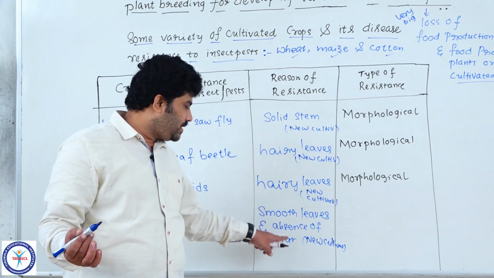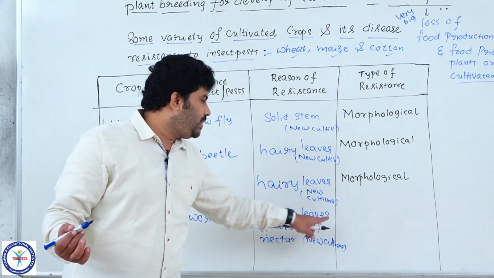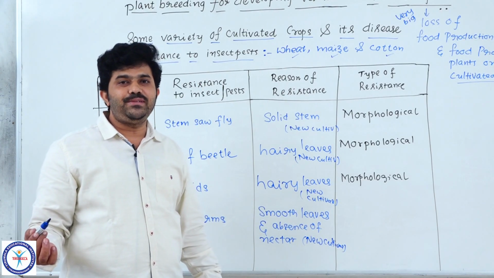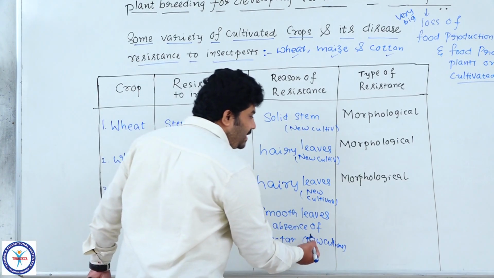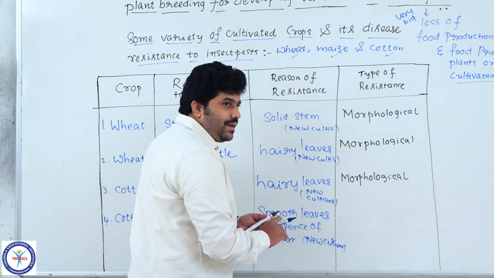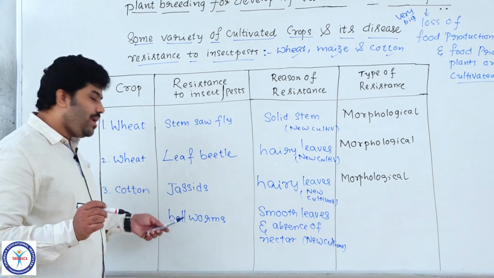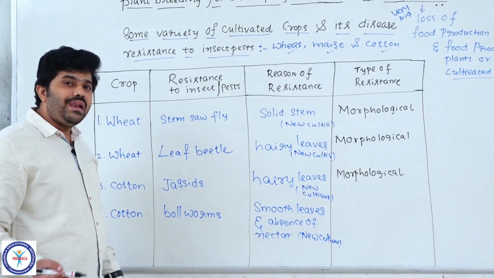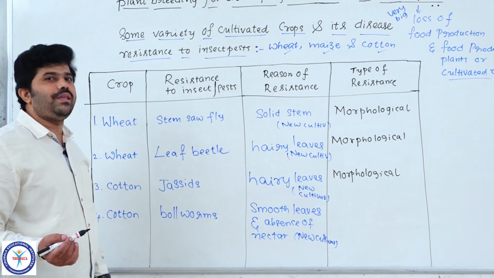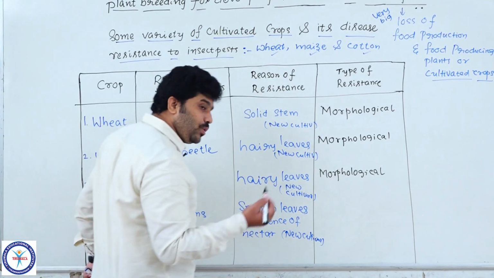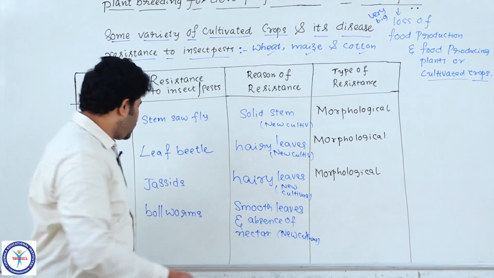That is, we produce the new cultivar with smooth leaves and absence of nectar. Understood? So with that type of new cultivars as crops, those are non-preference characters for bollworms. Then the bollworm's life does not continue on the plant, and the plant can grow healthy and give more yield. Understood? No destruction is created by these bollworms.